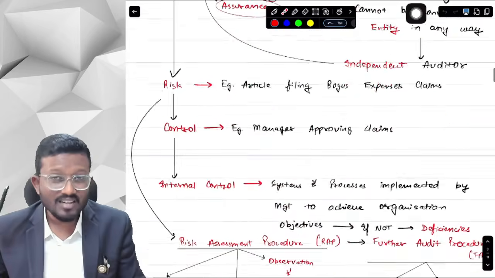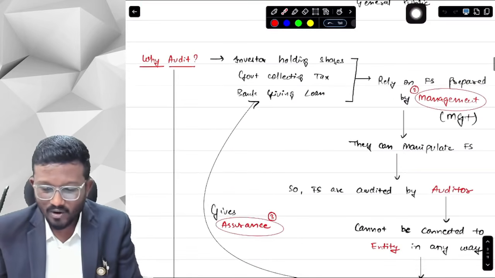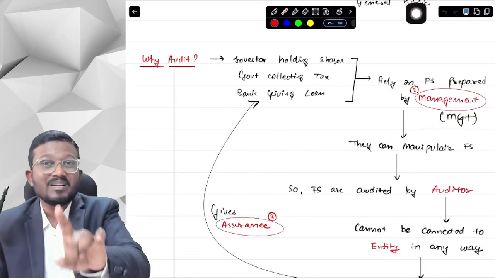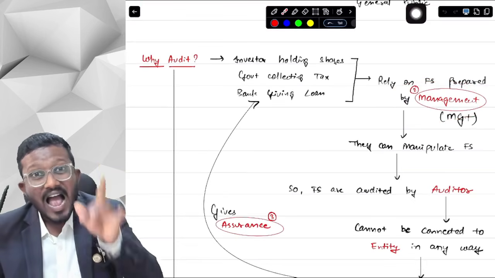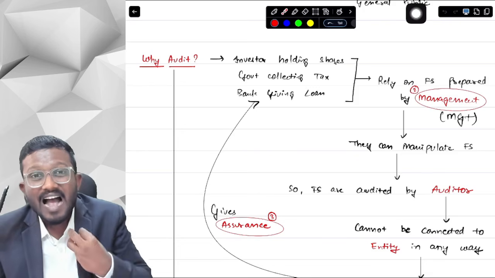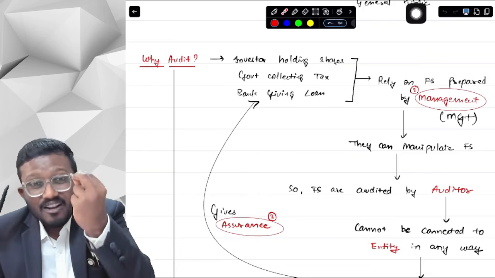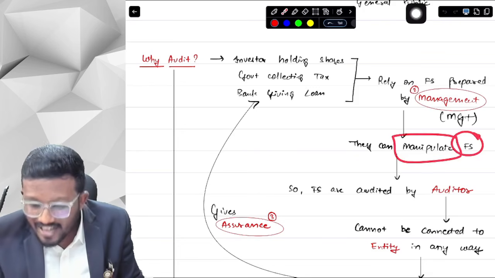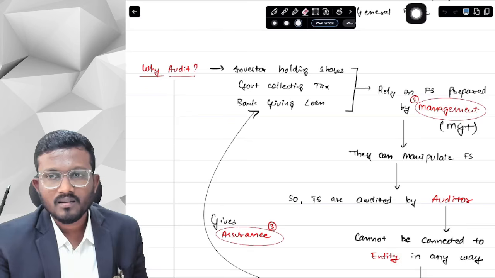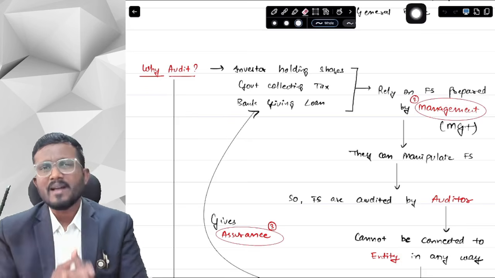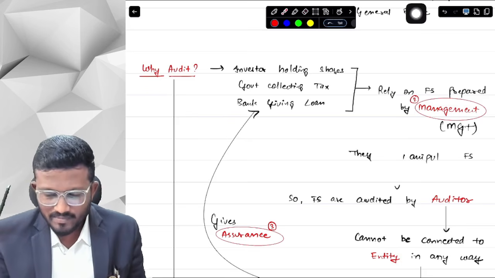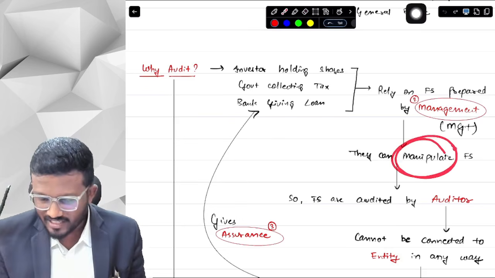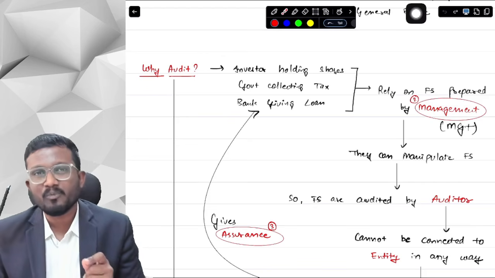So why are we studying this management and TCWG concept? Because we know that the financial statements are prepared by the management of the company, and that management has a vested interest, a self-interest, in manipulating the financial statements. Now you might think, why will management manipulate the financial statements? First of all, what is manipulation? It's basically changing the financial statements in your favor.